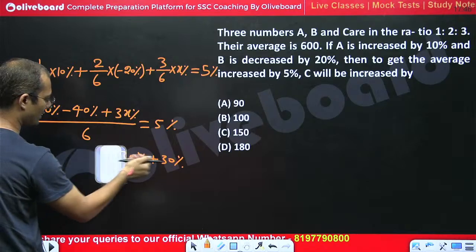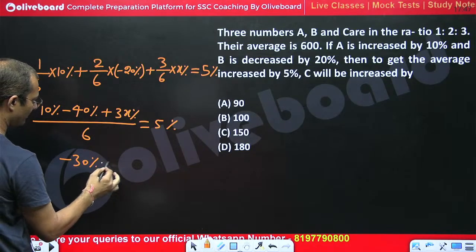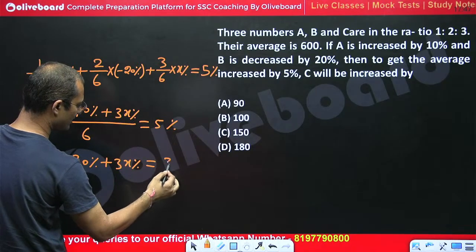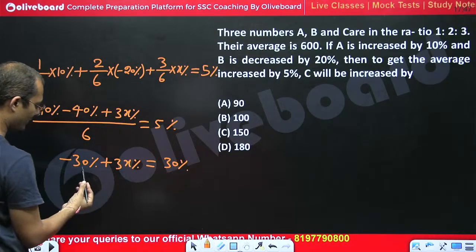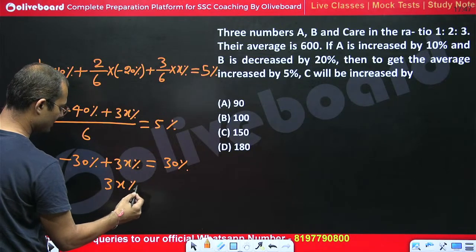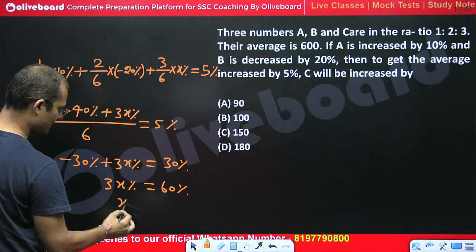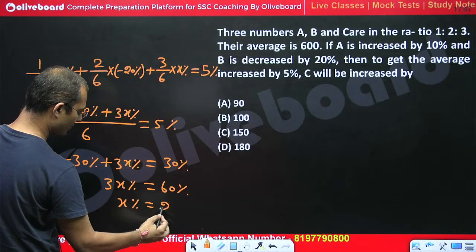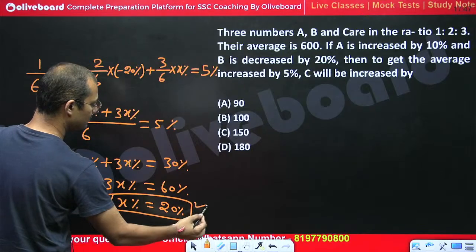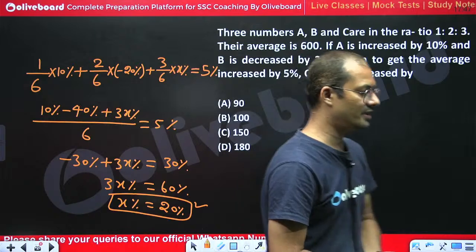Or should I write in one more step, right? So here we will get minus 30% plus 3x% would be equal to 5 into 6, 30%, right? So transferring minus 30% to right side, so this would become 3x% would be equal to 60%, right? So the x% would be equal to 20%. Got the point? Yes or no? Now C will be increased by 20%.